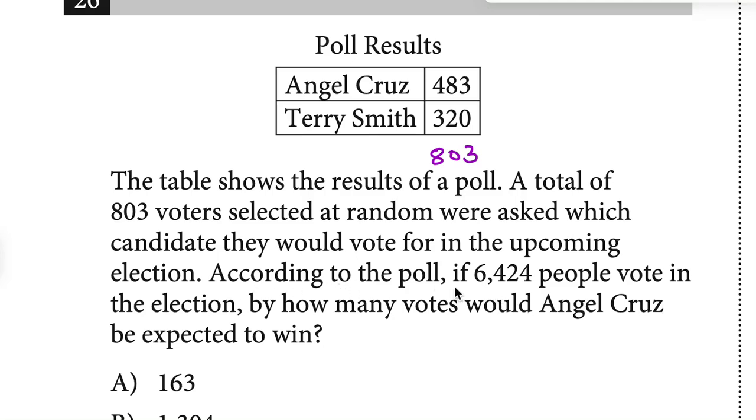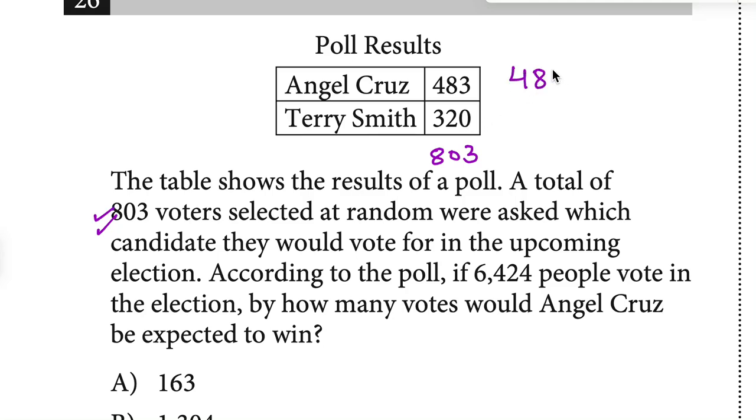According to the poll, if 6424 people vote in the election, by how many votes would Angel Cruz be expected to win? Now, this is a question of ratios, but let's see. If total candidates are 803, right, which are selected, then Cruz is getting 483 and Smith is getting 320.